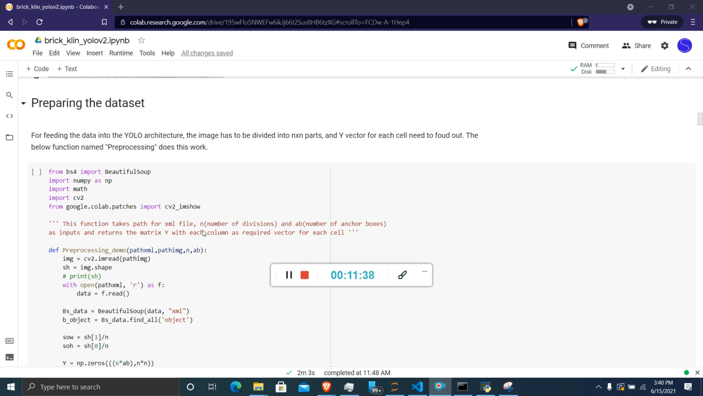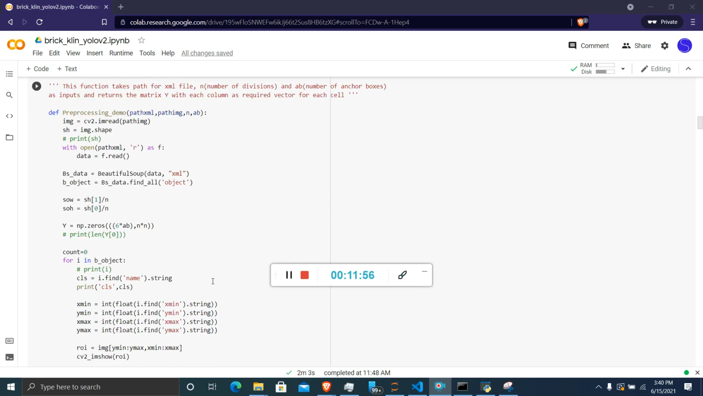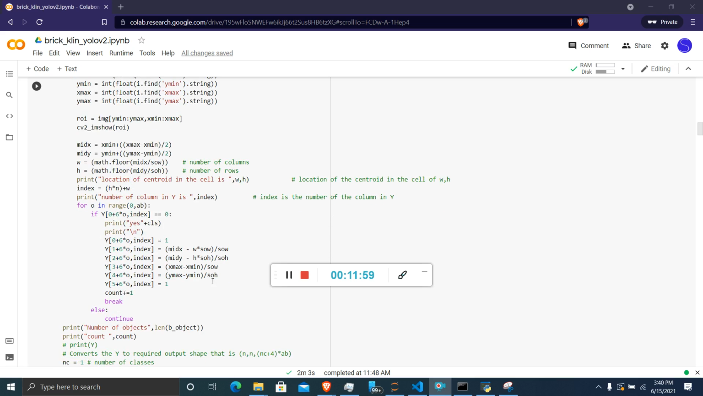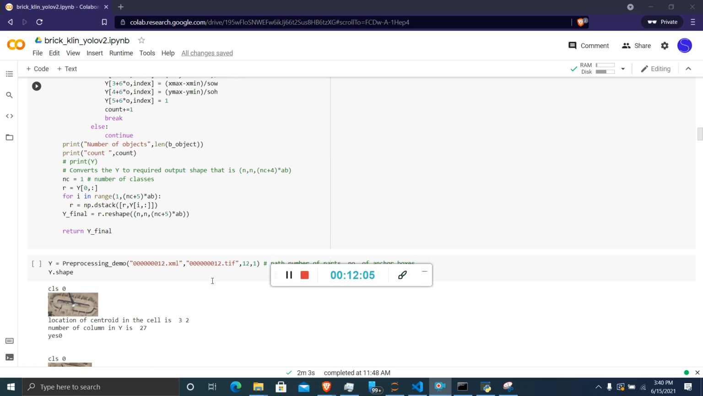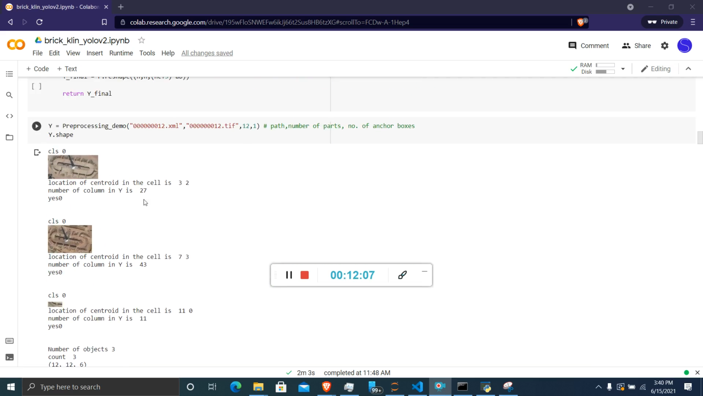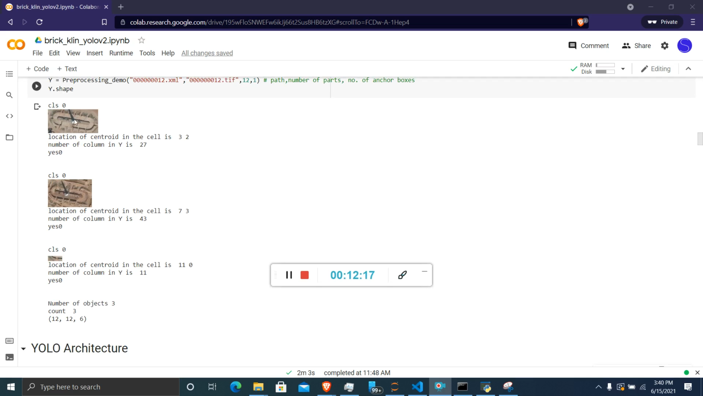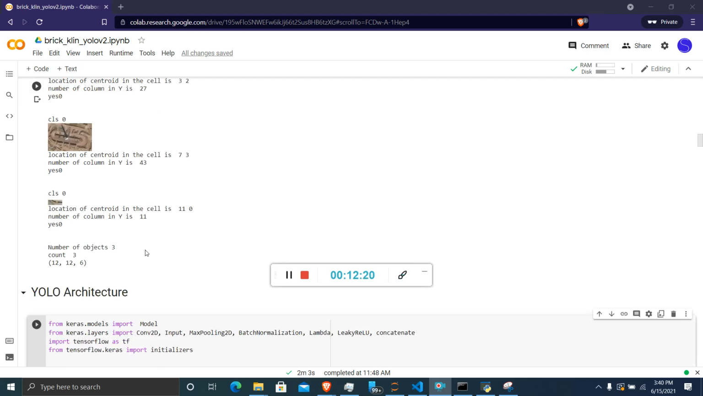After that we have to prepare the dataset for feeding the data into the YOLO architecture. The image has to be divided into n by n parts, and the y vector for each cell needs to be found out. Initially I mentioned the y matrix and y vector, what has to be there. The function below does that work. Here we are taking the xmin, ymin, xmax, and ymax annotations of those boxes. In the images below, you can see the function above is giving us the boxes, and you can clearly observe the brick lanes.